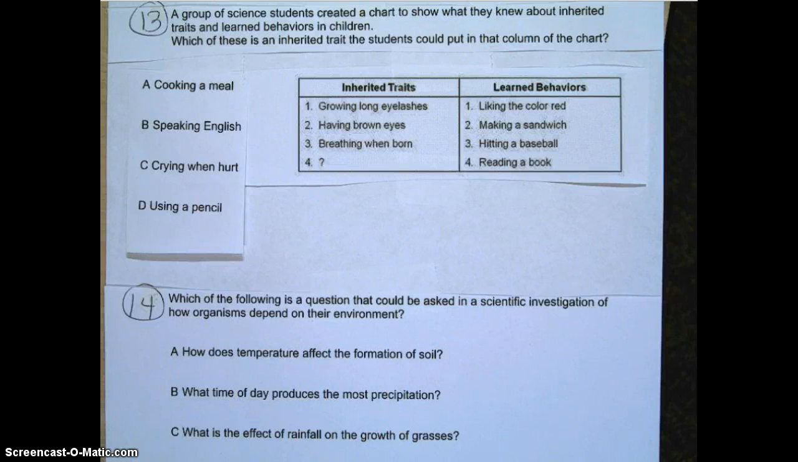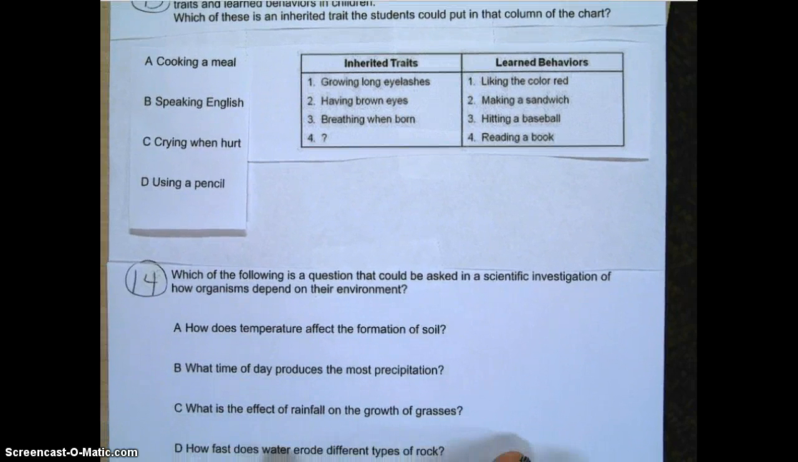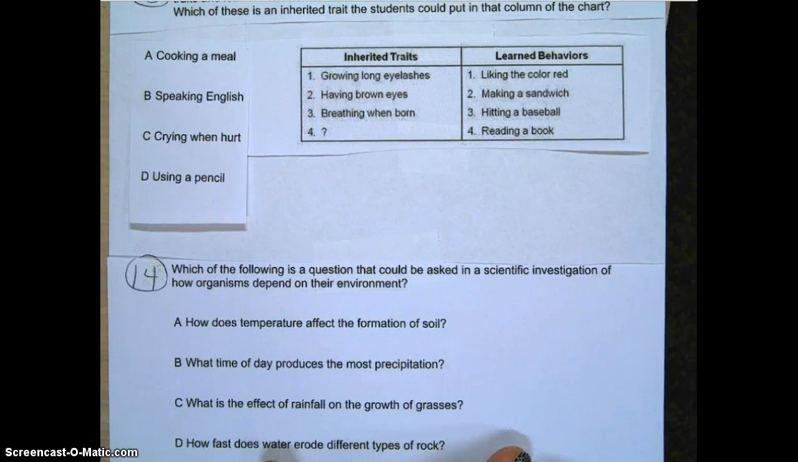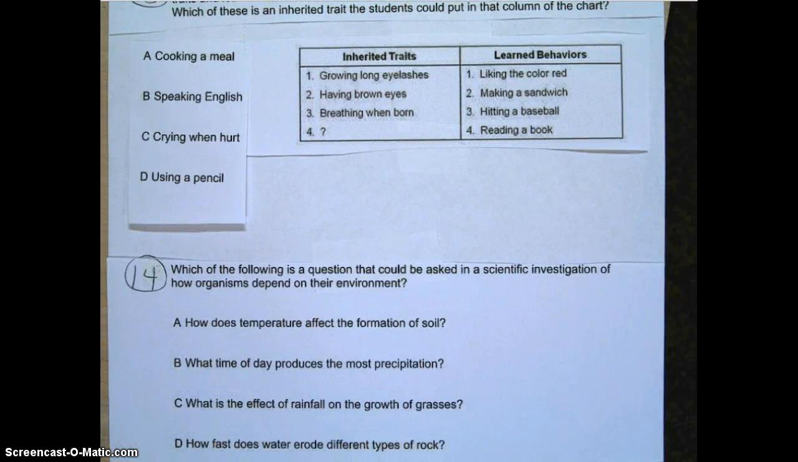Question number 14. Which of the following is a question that could be asked in a scientific investigation of how organisms depend on their environment? A. How does temperature affect the formation of soil? B. What time of day produces the most precipitation? C. What is the effect of rainfall on the growth of grasses? D. How fast does water erode different types of rocks?